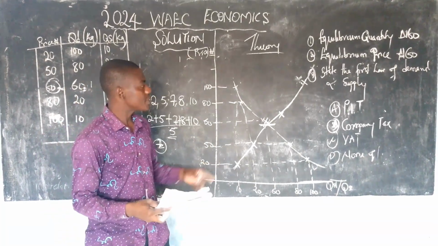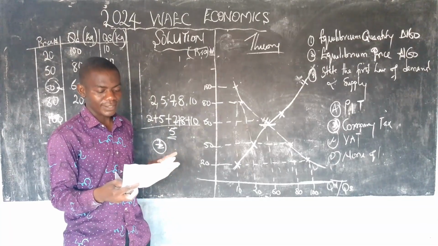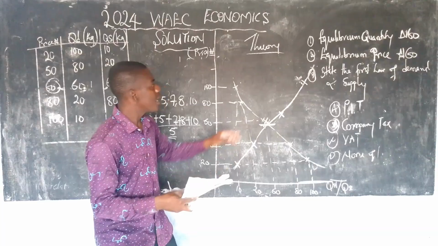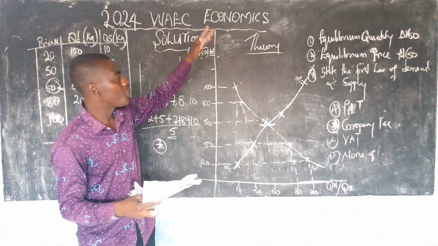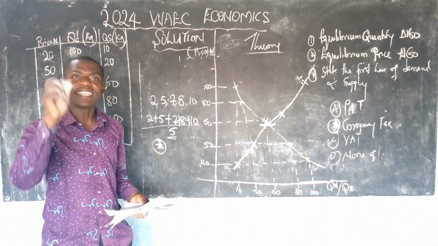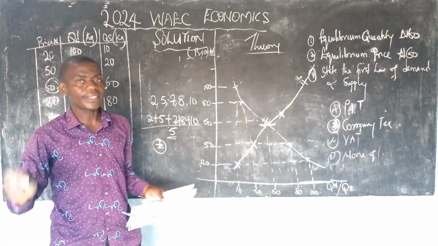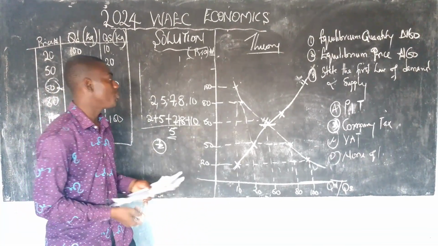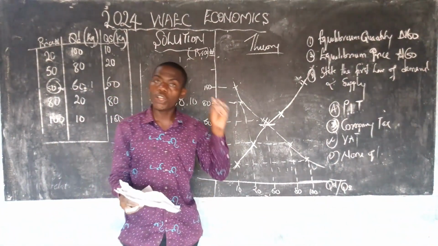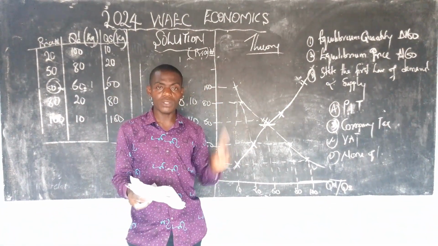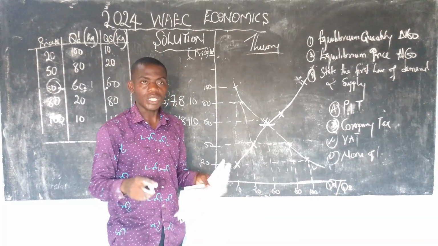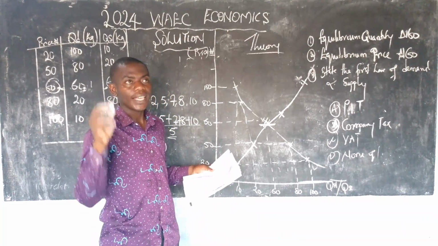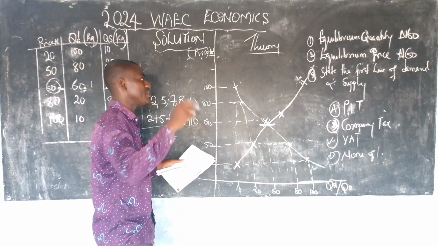The next one is on international trade. They said one out of the following is the reason for international trade. You hope you've known that we said in economics that every country must be part of international trade. Now the question is, among the following, one is a reason why international trade is compulsory.